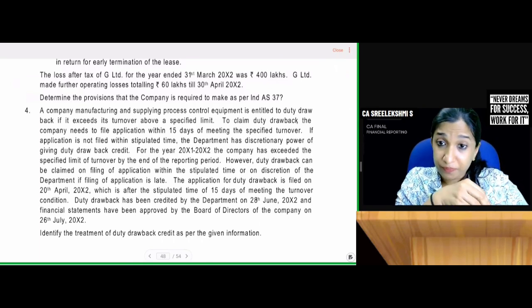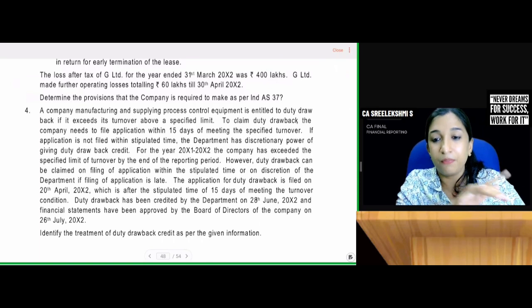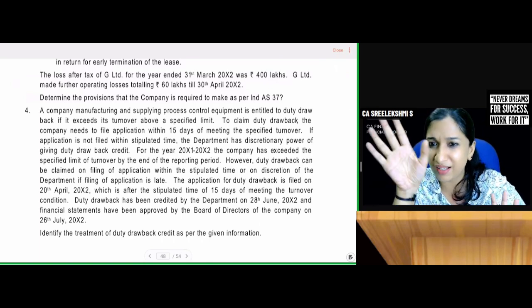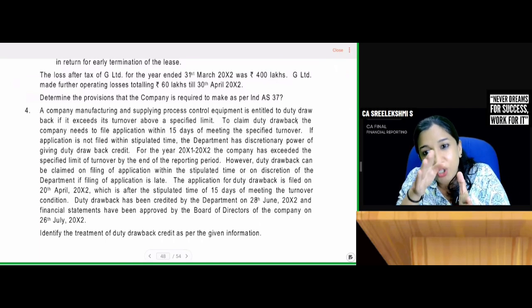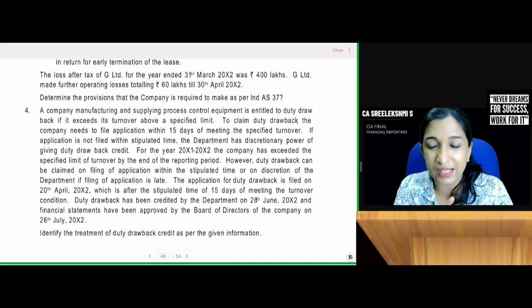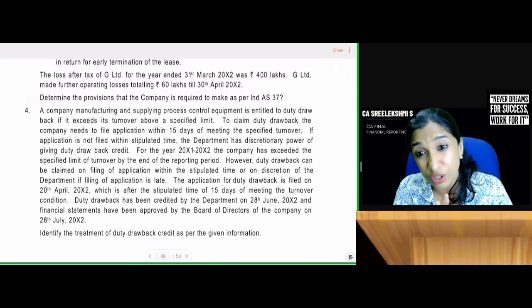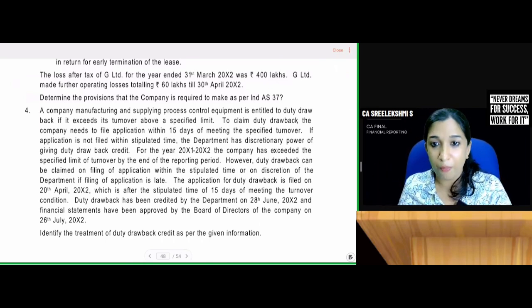There is no virtual certainty that it will be received on 31st March. Moreover, you have not filed it, so it cannot be recognized as income. It can be recognized as income in the next year when it is received. If there is 50% or more probability that it will be received, then you can disclose it as contingent asset on 31st March.